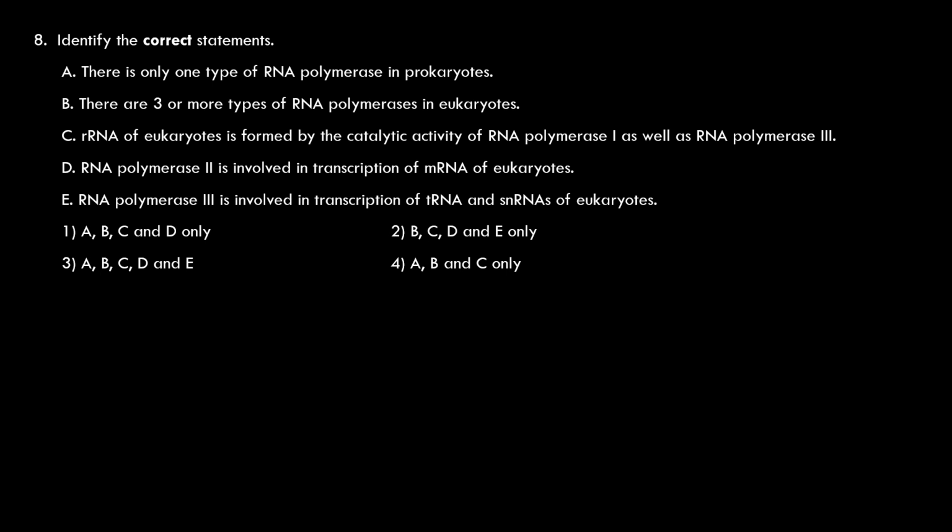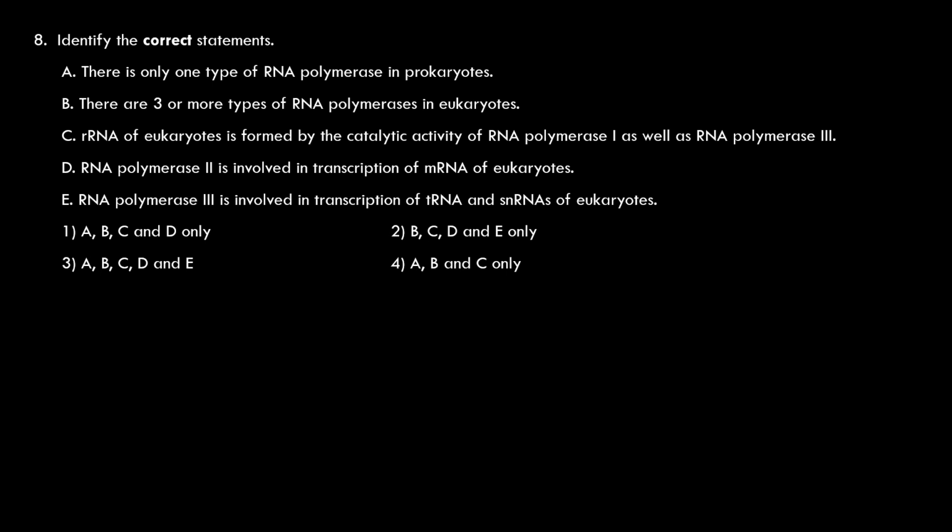But in the book it is given as 3. But the additional information is 4 and 5 may also be present in eukaryotes. So B is also correct. Ribosomal RNA of eukaryotes is formed by the catalytic activity of RNA polymerase 1. Absolutely true. As well as RNA polymerase 3.